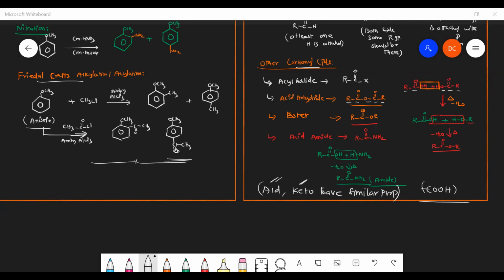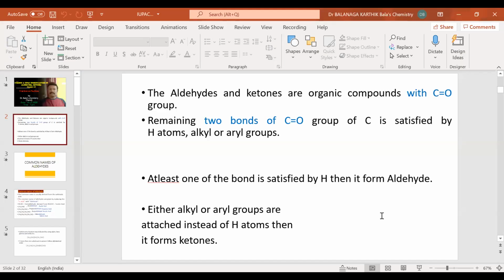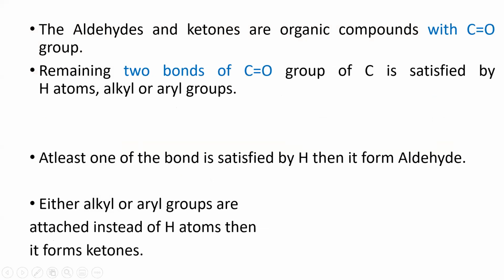Sir, your screen is frozen, sir. Oh, just a minute. Whether you are able to watch the screen or not? Sir, you can see the screen, but it's frozen, sir. You can't see what you're writing, only the past is there, sir. Okay. Can you see now? No, sir, still the same. Okay, fine. Just a minute. Is it visible now? Yes, sir, it's visible.